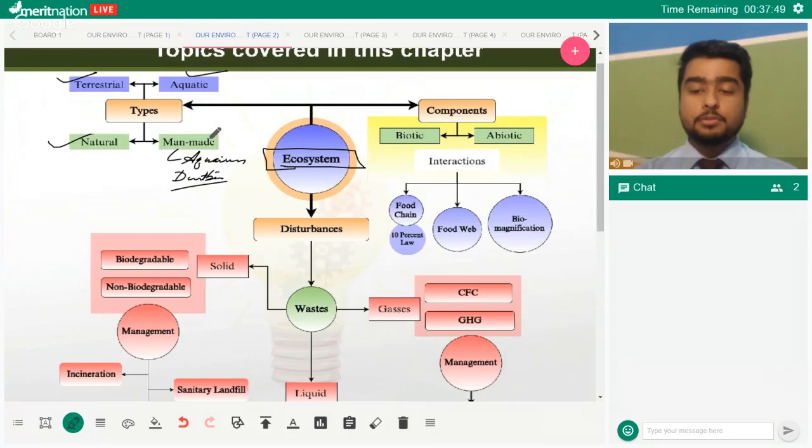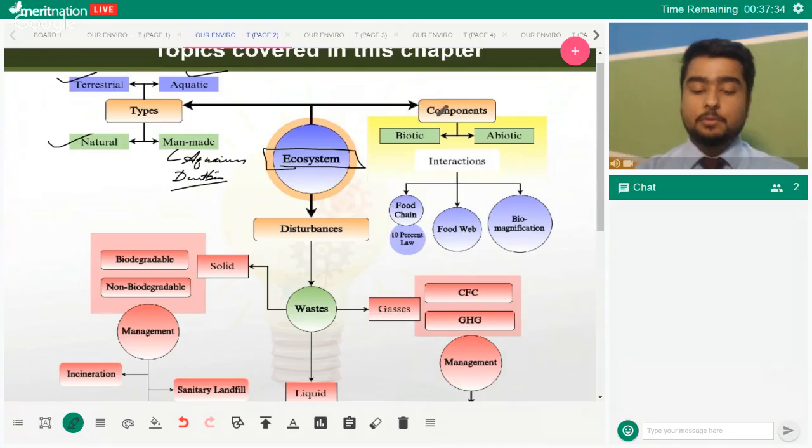So you should be able to tell the examples. Now, terrestrial and aquatic, you should be aware of the examples as well. Terrestrial, you have the Amazon, right, in South America, and then you have aquatic ecosystem. The example can be the Great Barrier Reef.